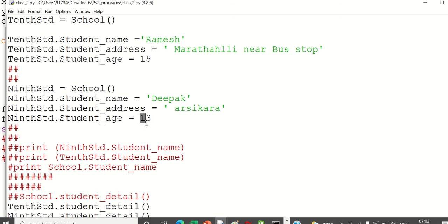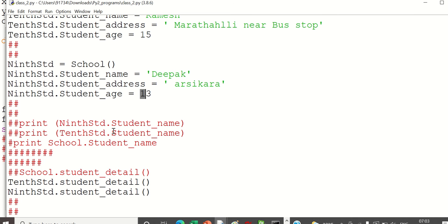Now, if I have to access the details back, what should I do? I have to write 9 standard dot student name, 10 standard dot student name. If I want to get the address, I should do 9 standard dot student address, 9 standard dot student age. Like that, I have to type here. Now there are fewer parameters here which we can type.